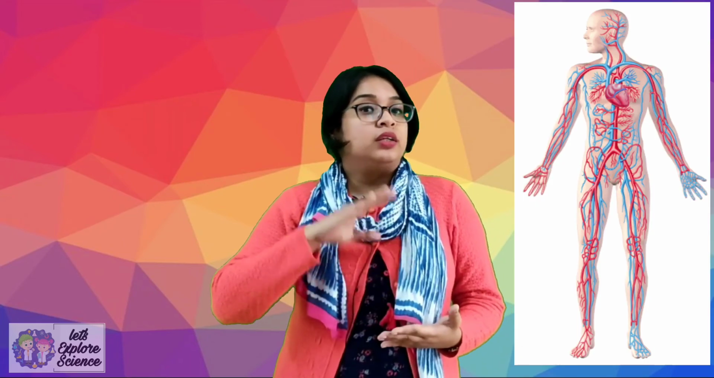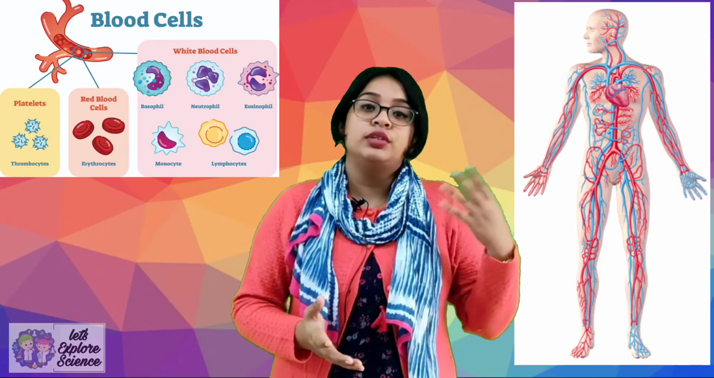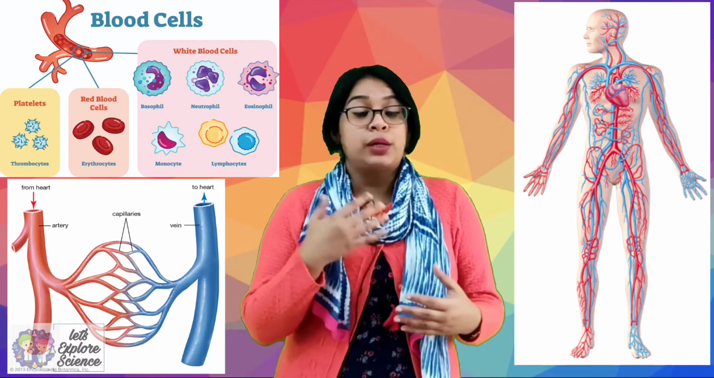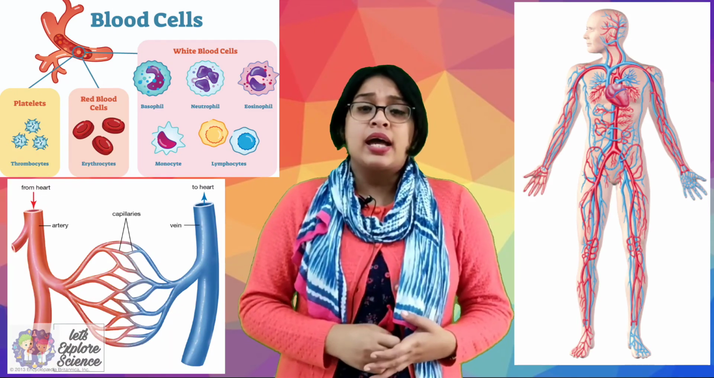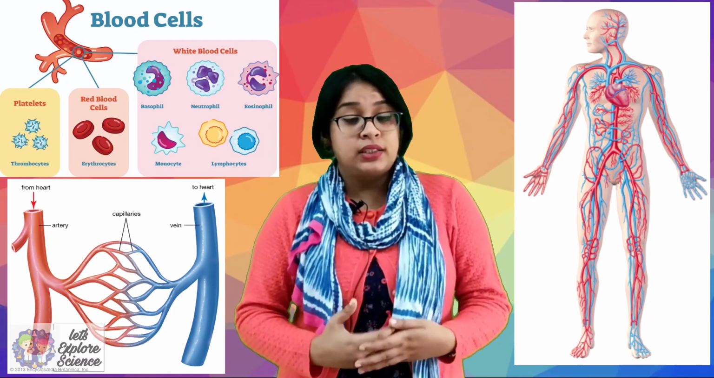Now in this video we have discussed the transport system or circulatory system in human beings, the components of blood, different types of blood vessels, that is arteries, veins and capillaries, and the heartbeat and the pulse. In the next video we will learn about excretion and transport in plants.